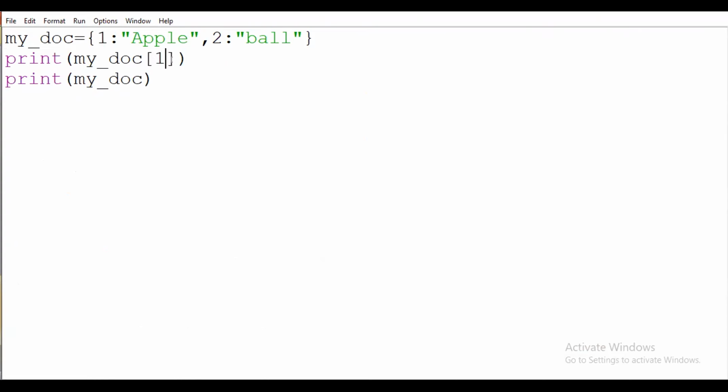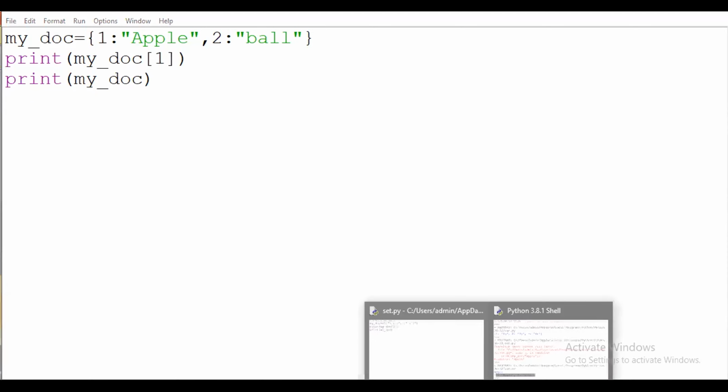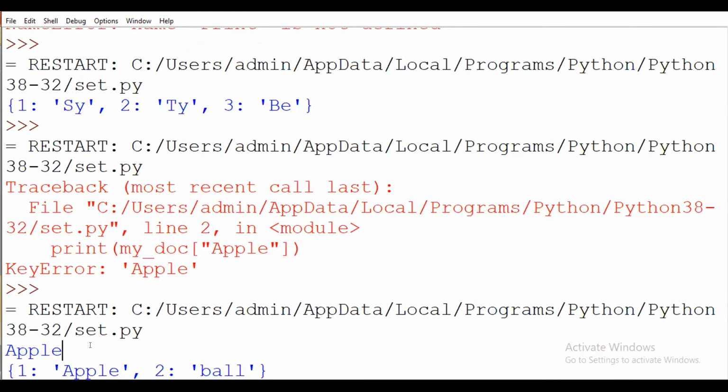Okay, and I will print that data. Suppose here I will print the right one. My first key will store the value of apple. This line will display the overall string. So you have to see here the output, that is apple, and after that I will print the whole string.